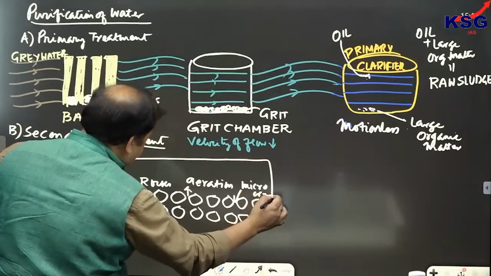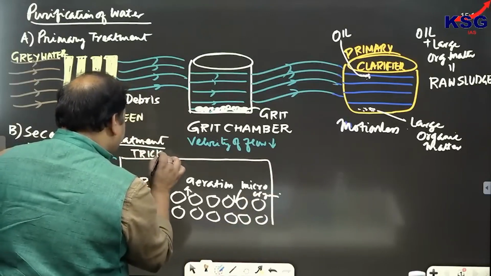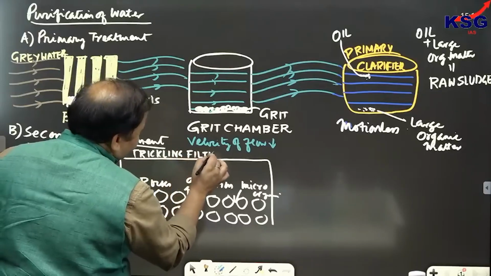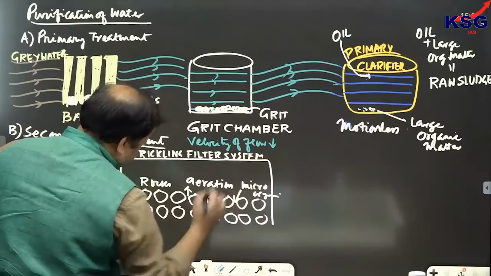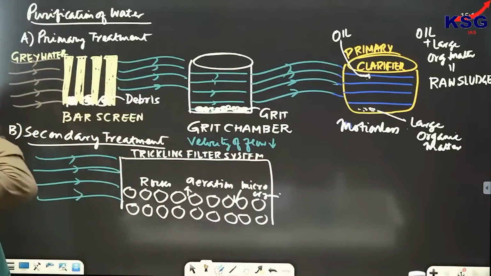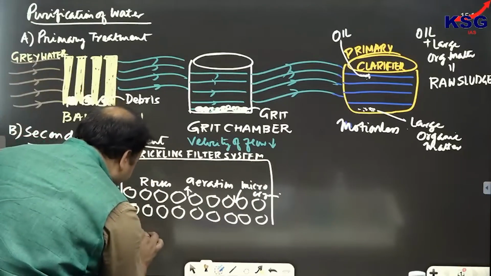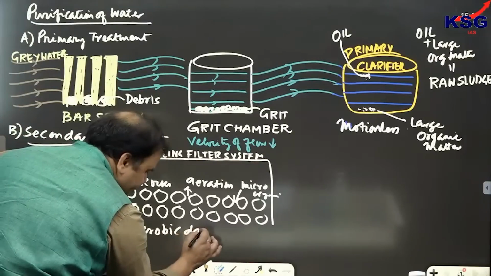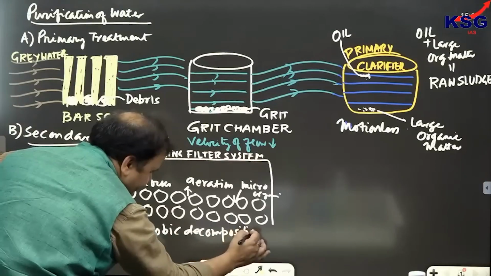Microorganisms are present. So this is called as what? This is called as trickling filter system. And the water would be passed through it. And what will happen in these gaps? The aerobic decomposition of organic waste would take place. We will say that aerobic decomposition in presence of air, because it's meant for aeration also.